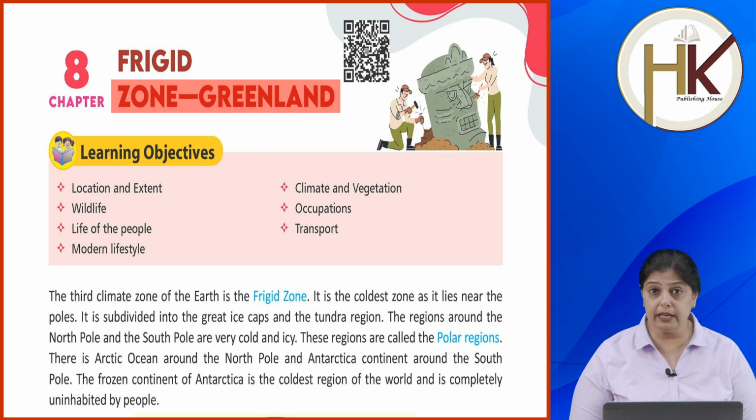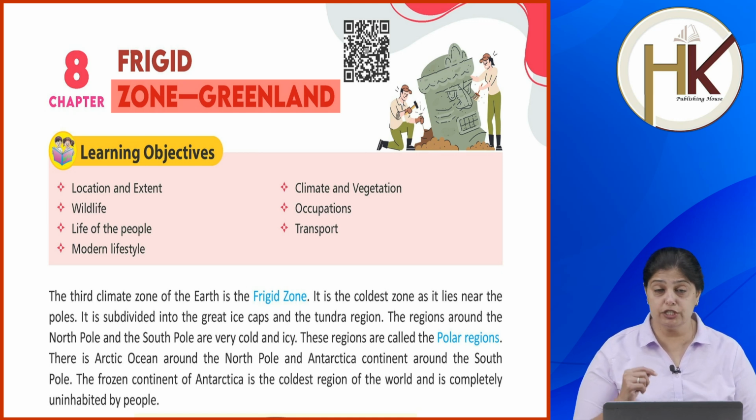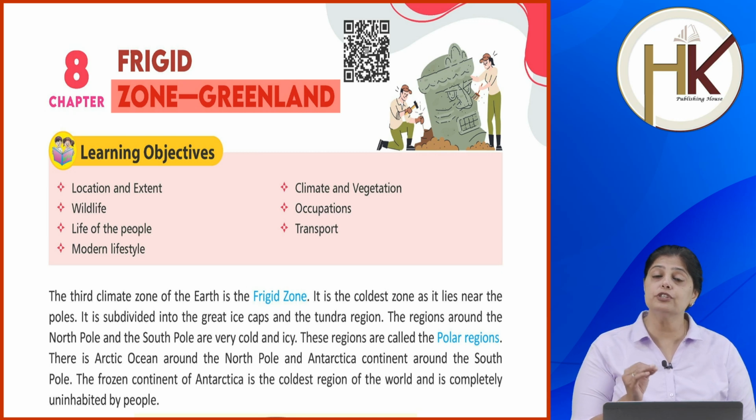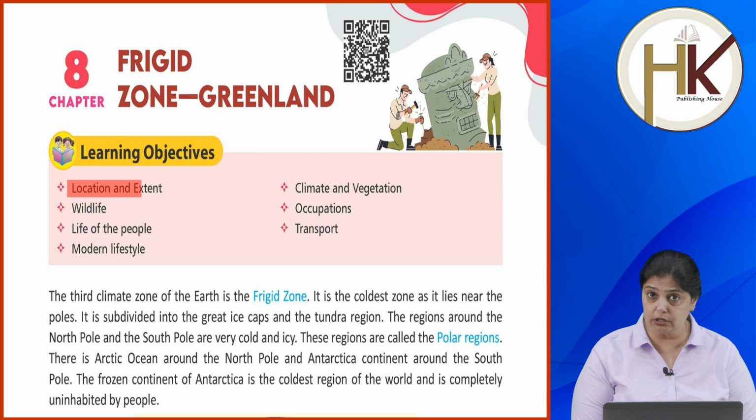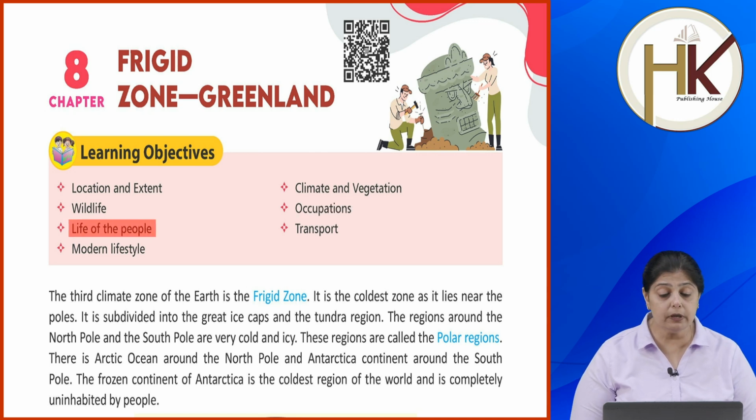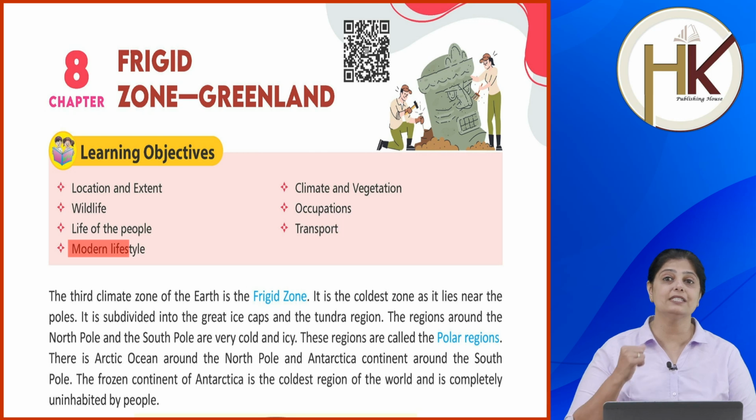So जैसे कि हमें पता है, frigid zone is the coldest zone. Okay, it is situated in the upper north and lower south. So we are going to talk about the frigid zone Greenland in this chapter, जहाँ पे हम लोग कवर करने वाले हैं कि इसकी लोकेशन और एक्सटेंट क्या है, क्लाइमेट एंड वेजिटेशन क्या है, वाइल्ड लाइफ क्या है, occupations क्या है लोगों के, life of the people. We're going to talk about the transport and we are going to talk about the modern lifestyle of the people.